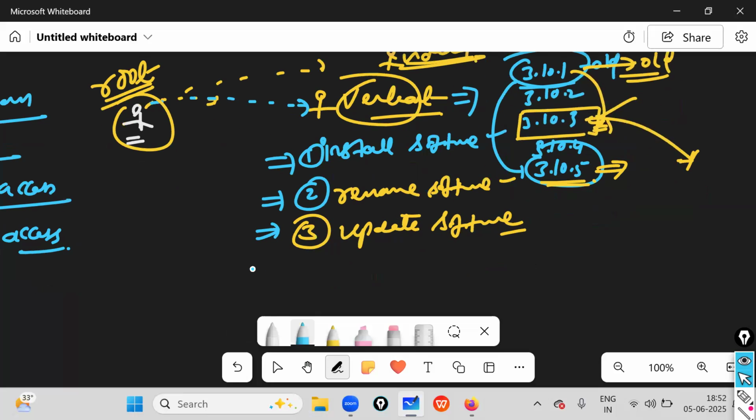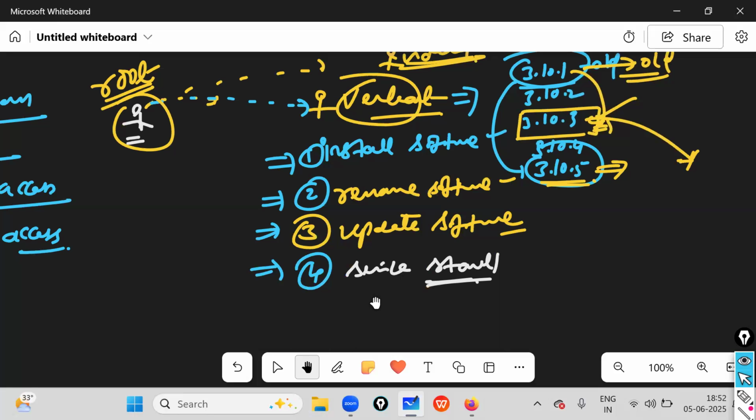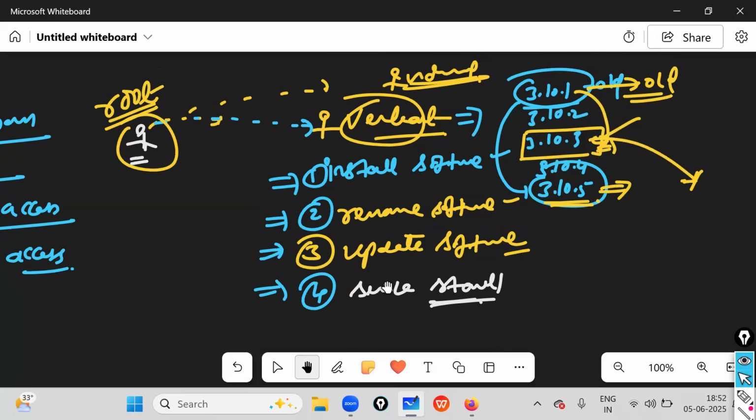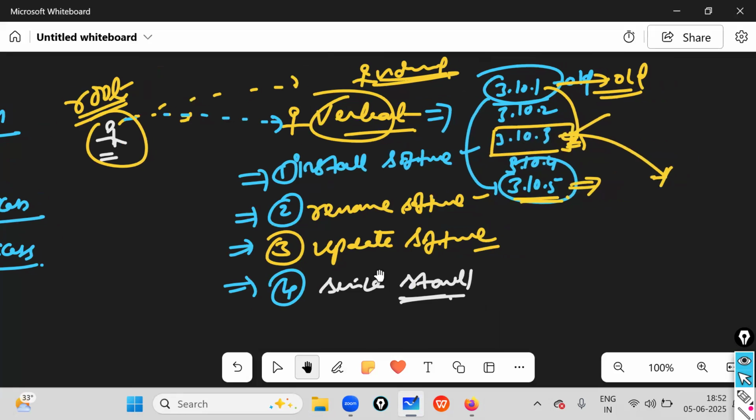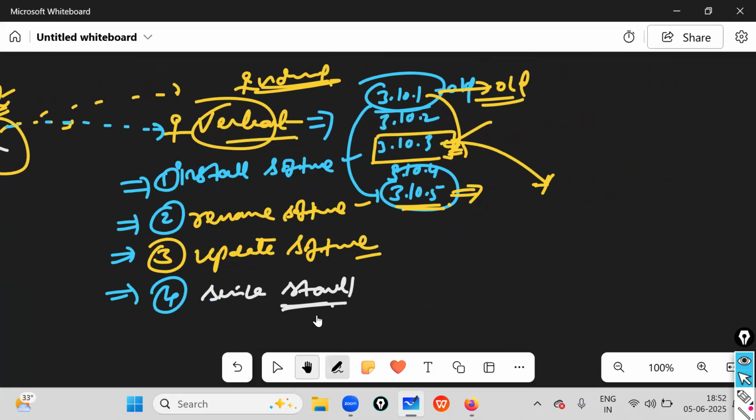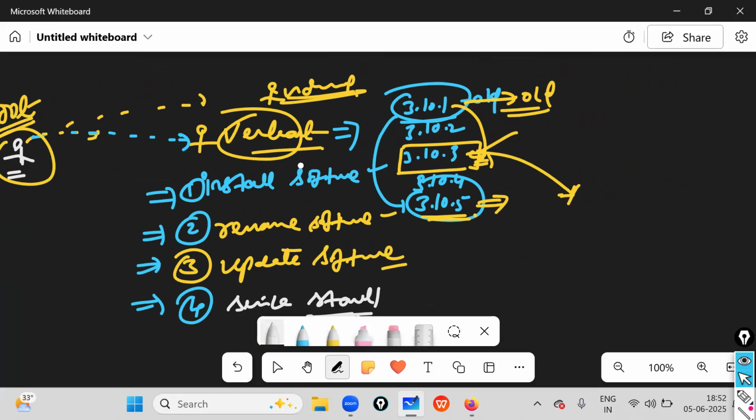The fourth one is, simply, restart a service or start the service, or check a service, whatever it is. So these are the four things. Once Venkat gets all this access, then Venkat will become a sudo user.